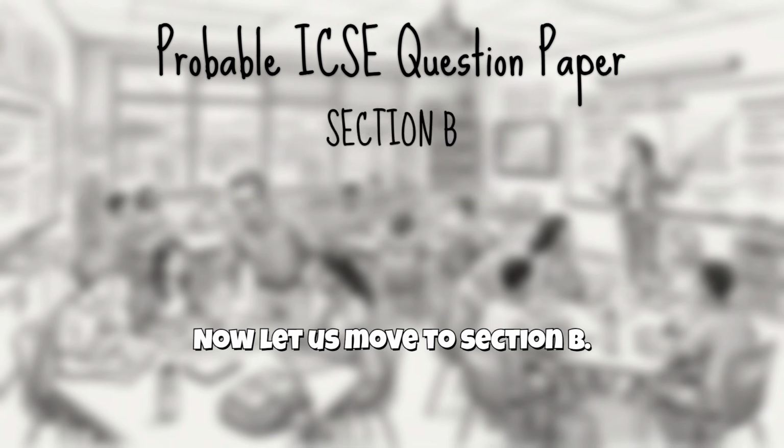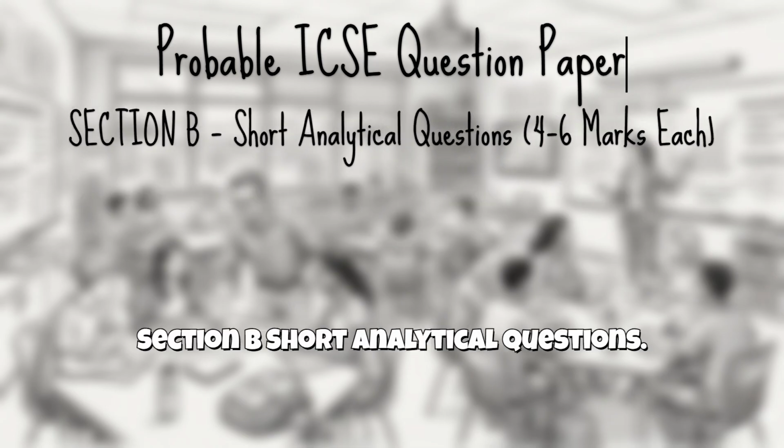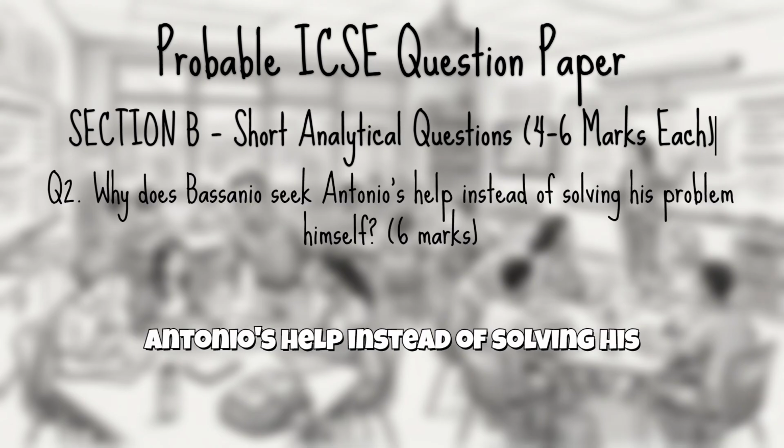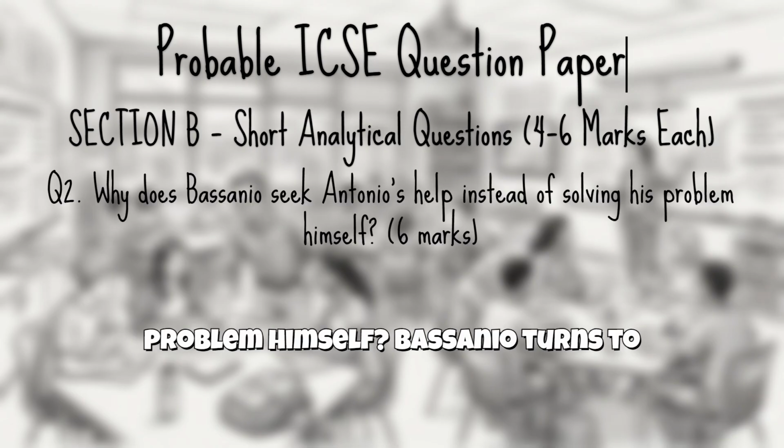Now, let us move to Section B. Section B, short analytical questions. First question. Why does Bassanio seek Antonio's help instead of solving his problem himself?